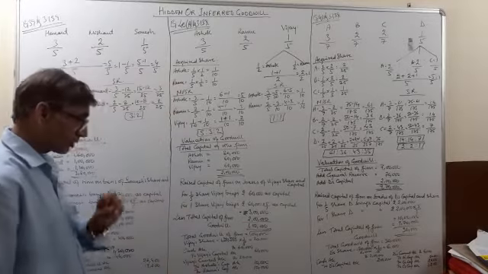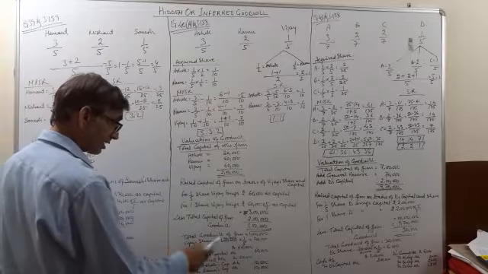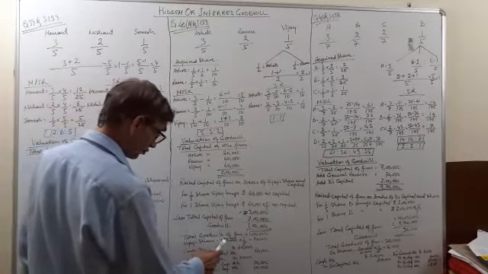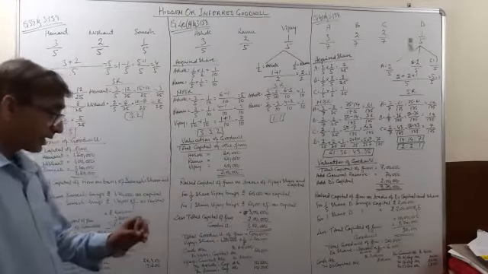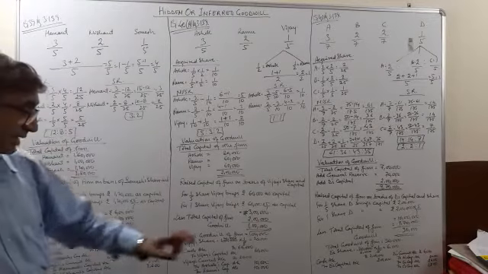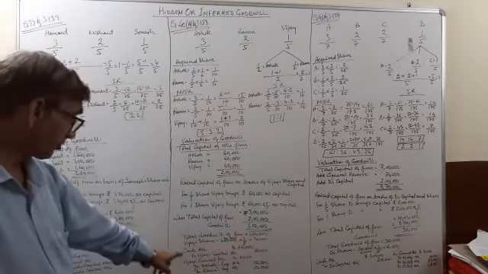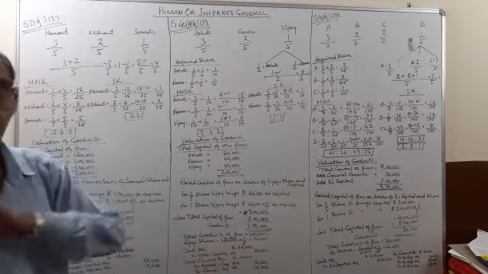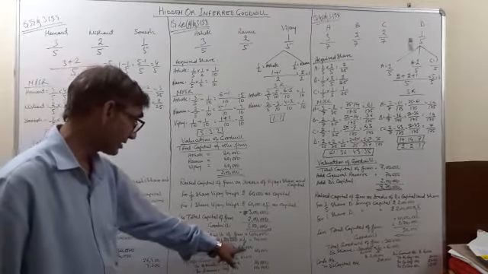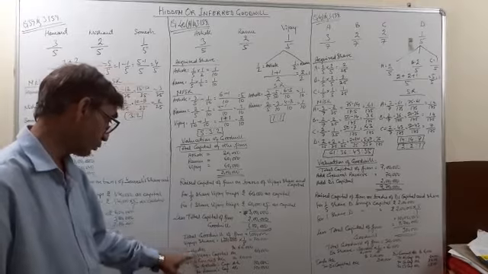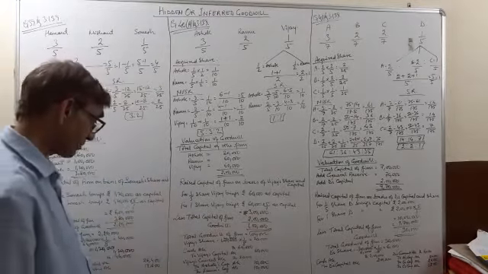Now the total goodwill of the firm has been valued at rupees 1 lakh, and we will calculate Vijay's share. Vijay's share is 1 lakh into 1 by 5 is equal to 20,000. It is not mentioned that he has brought this 20,000 in cash. Therefore, the entry for premium for goodwill will not be passed. So, cash account debit 60,000 for capital to Vijay's capital account 60,000, this entry will be passed.